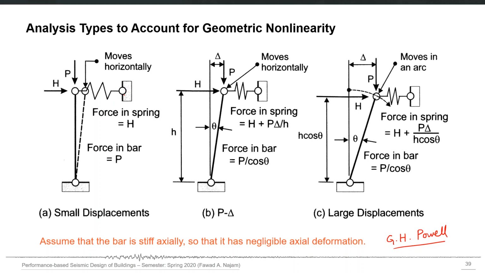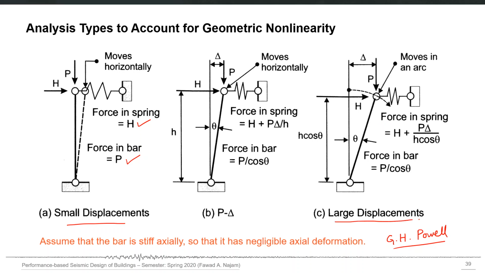So small displacement analysis will predict these results. It will simply say that the force in the spring is H, and the force in the bar is P. This is what you will get as a result if you apply small displacement analysis: equilibrium in the undeformed condition, and for compatibility you assume the displacements are small enough to ignore that. On the other extreme, we are considering the actual deformed shape now in the large displacement analysis.